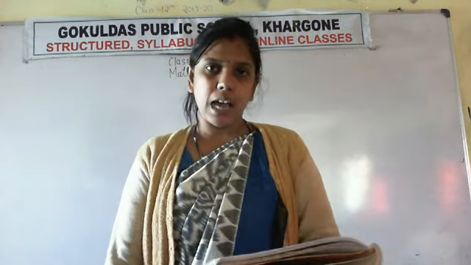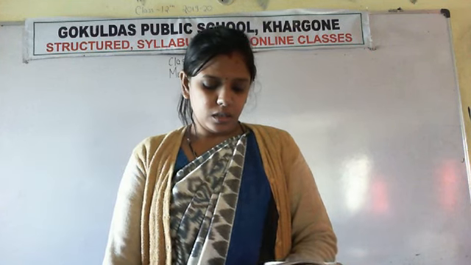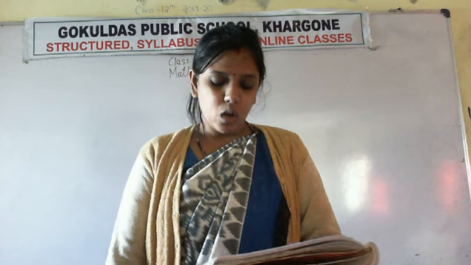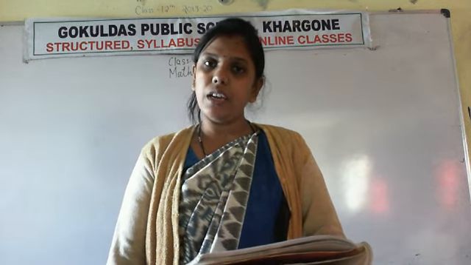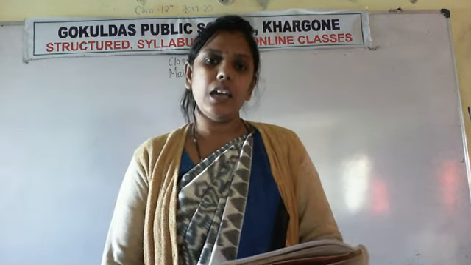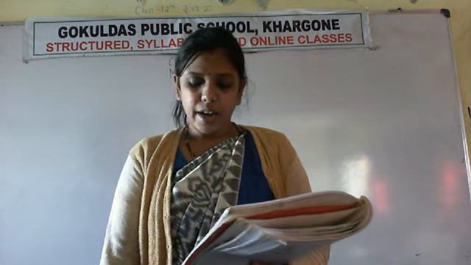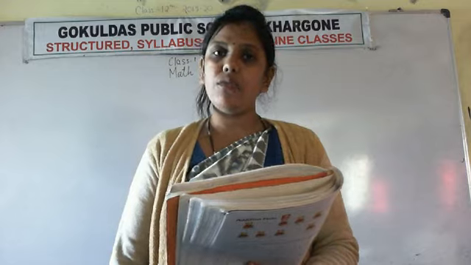Okay. Now the last question. Count starting from 1: 1, 2, 3, 4, 5, 6, 7, 8. So how many hands are there? 8. So inside the box write 8. And the sum of 3 and 5 is also 8.